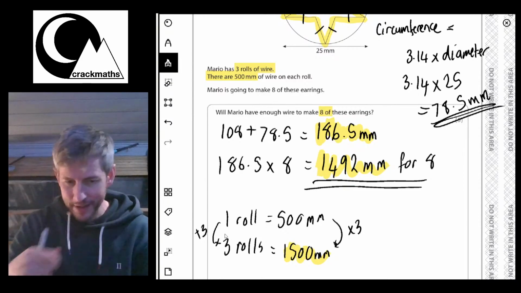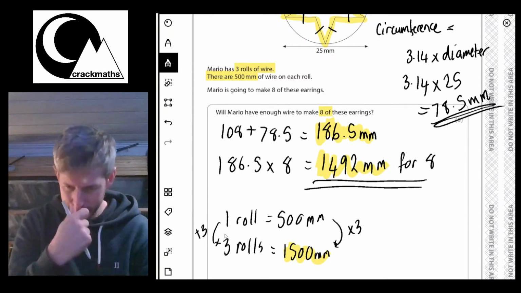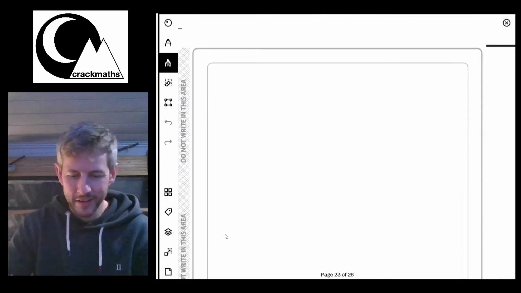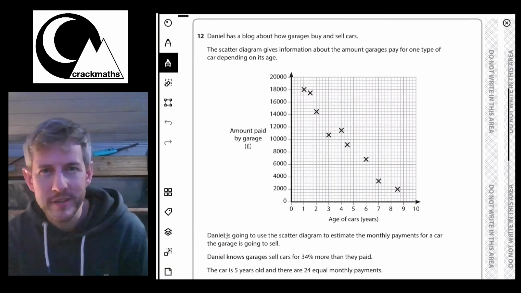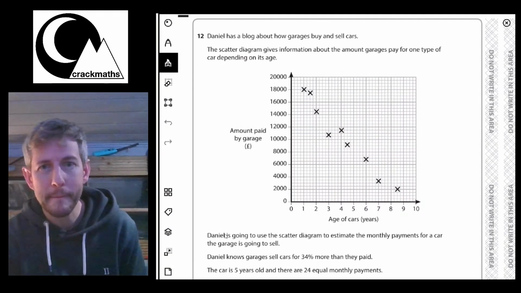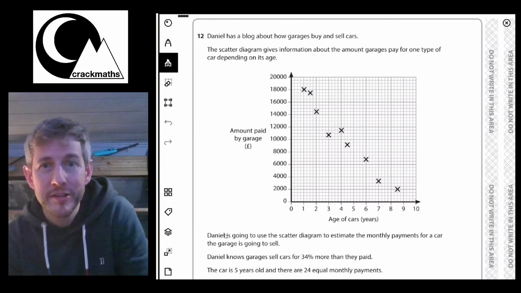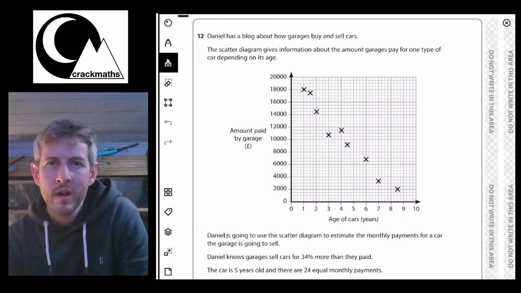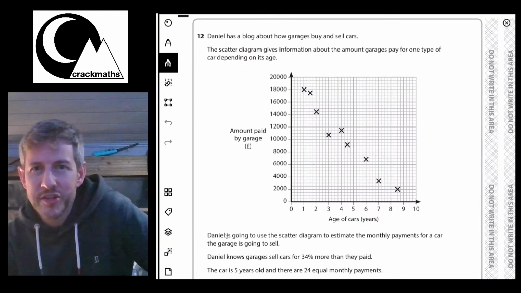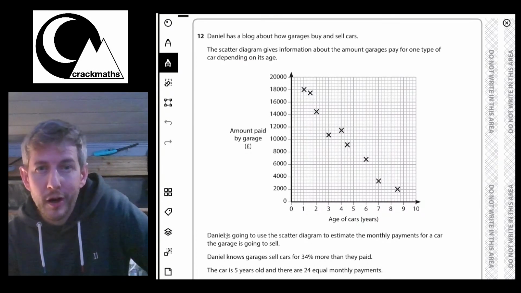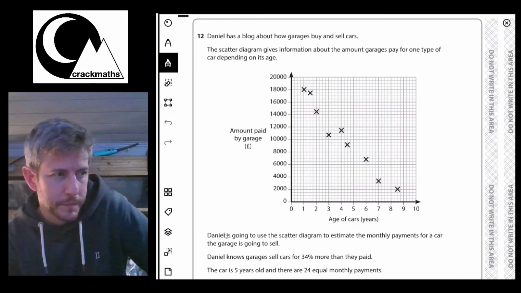Right, let's have a look at another. Here we go. Question 12. In this question it says, Daniel has a blog about how garages buy and sell cars. The scatter diagram gives information about the amount garages pay for one type of car depending on its age.